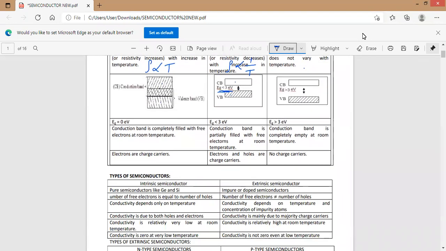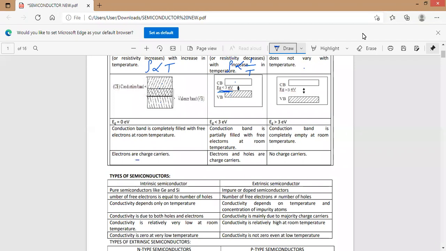In case of conductors, the conduction band is completely filled with electrons even at room temperature. But in case of semiconductors, the conduction band is partially filled with electrons at room temperature. Room temperature means around 27 degrees Celsius. In case of insulators, the conduction band is completely empty even at room temperature.